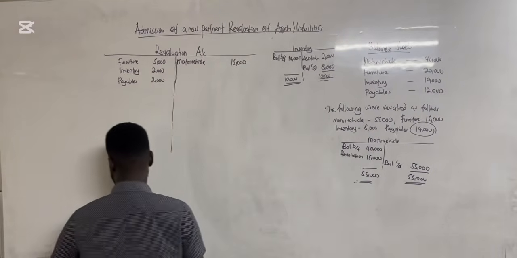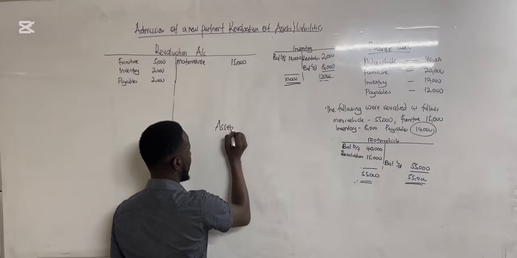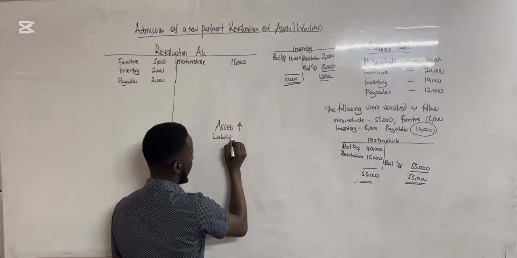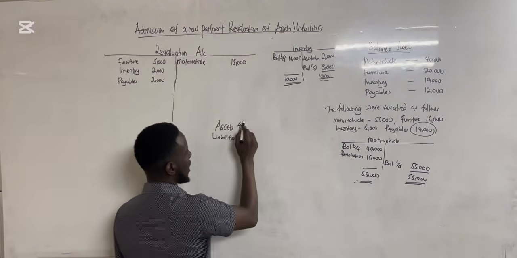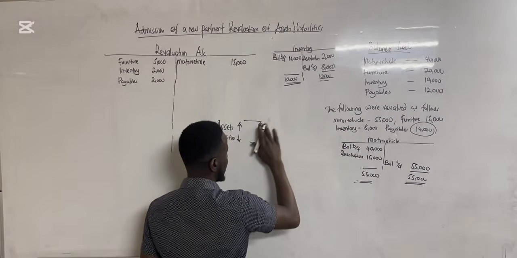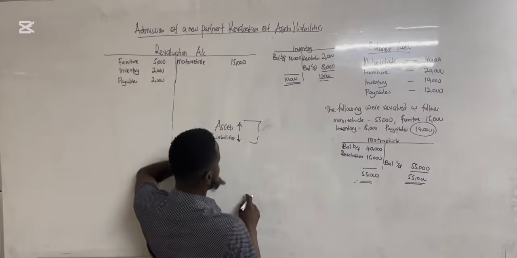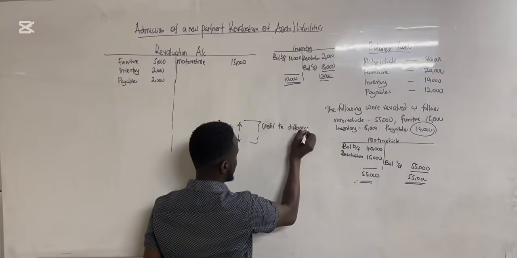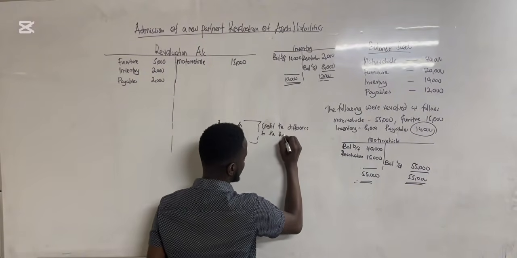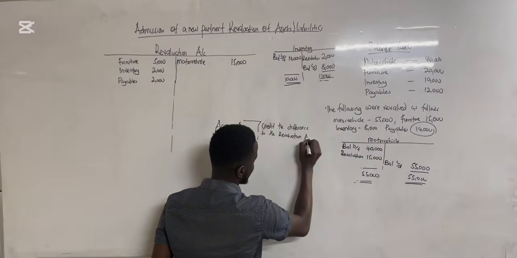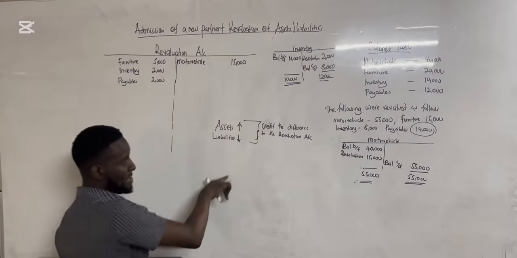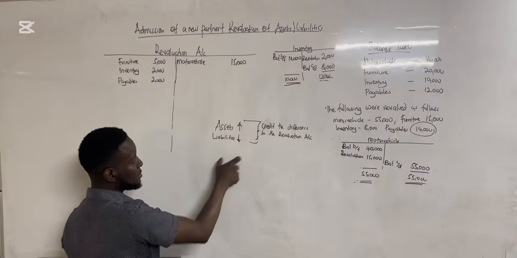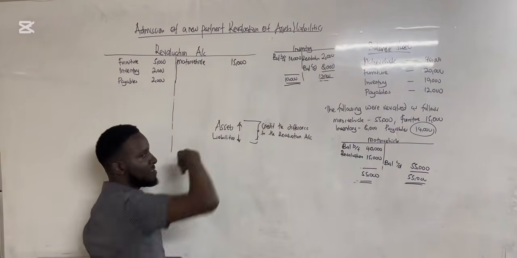The simple rule says that once an asset is increasing or a liability is decreasing, you get the difference by which the asset is increasing or the liability is decreasing, and then you credit it to the revaluation account.